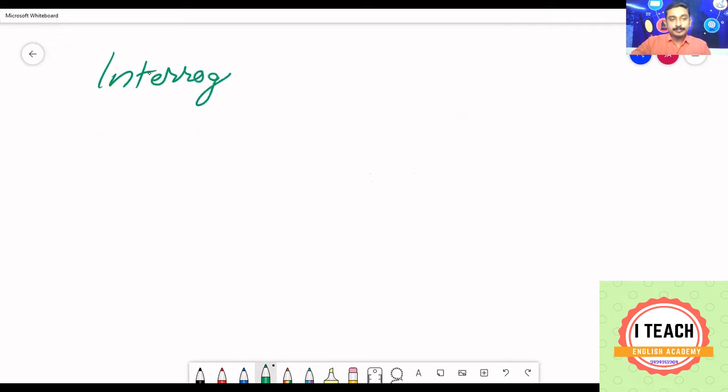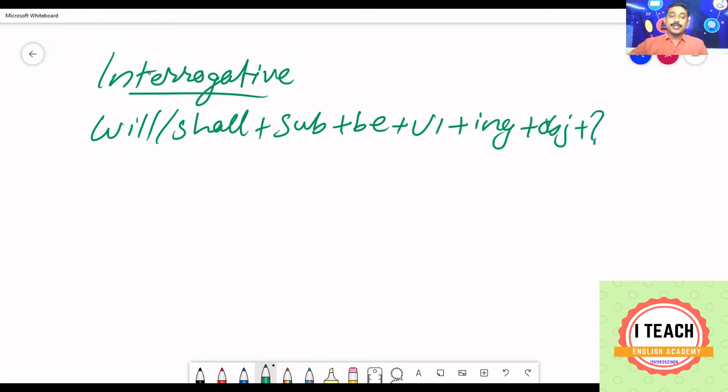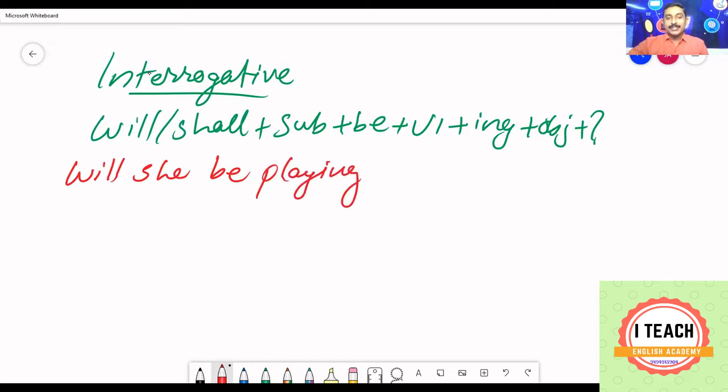Question. Start with auxiliary verb. Will or shall plus subject plus be plus V1 plus ing plus object plus question mark. Little lengthier. Surely you will understand it when I write an example. Will. I have started with will. Next I should write subject. Will she be, ing form of the word, playing? Will she be playing chess?